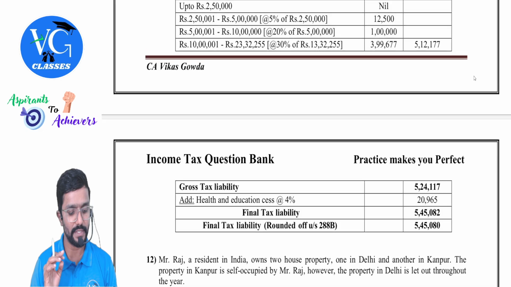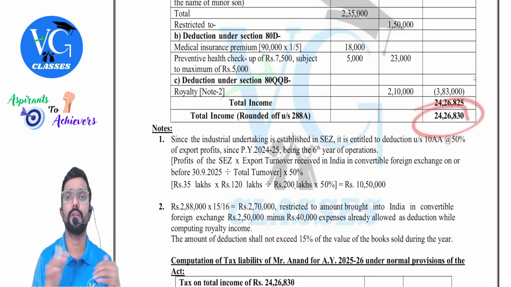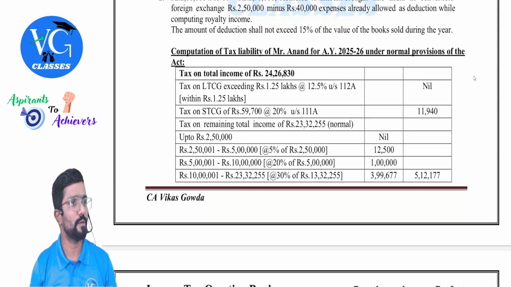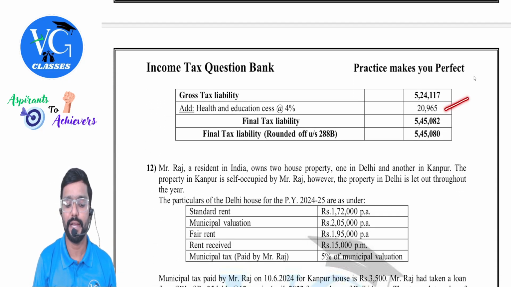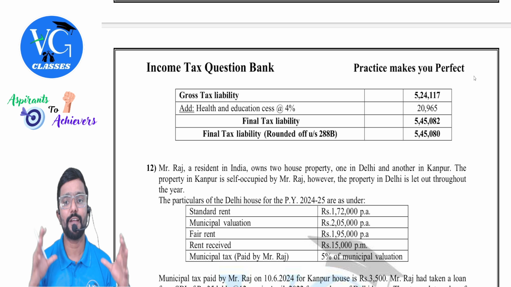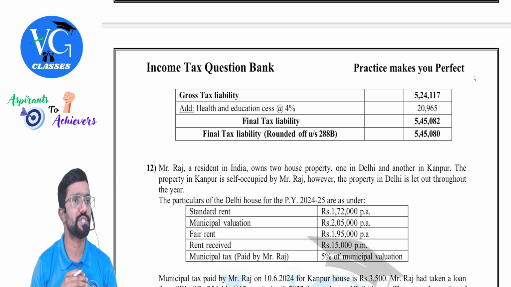5,24,117. Then total income is less than 50 lakh, so no surcharge, and no rebate also because total income is more than 5 lakh. So straight away add health and education cess at 4%. You will get the final tax liability 5,45,082. Round it off to the nearest 10 rupees.